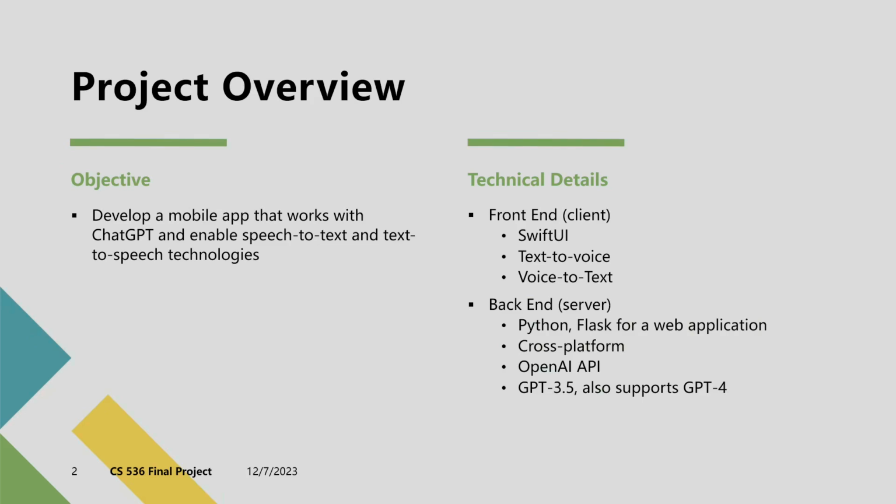Let's first give a glance at the overview of our project. Our objective is developing an app that can use ChatGPT on mobile and enable speech-to-text and text-to-speech technologies. We chose to use SwiftUI as our front end. Since we want to create a cross-platform app, we chose Python as our backend language, and we use a library named Flask as the messenger to communicate with the client. The OpenAI API we chose is GPT 3.5, but it also supports GPT-4.